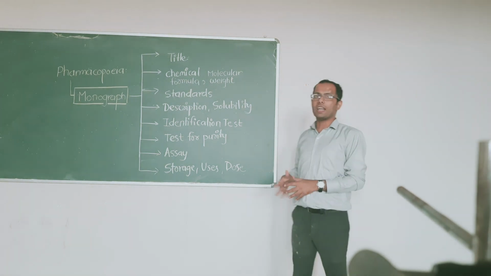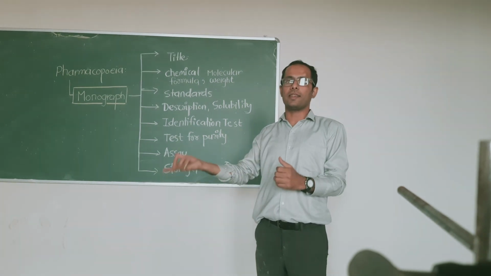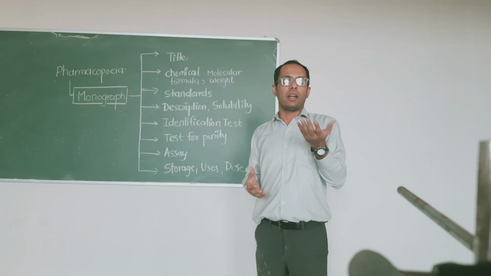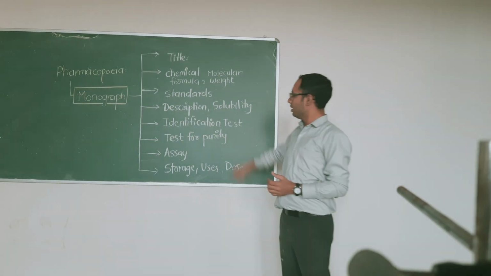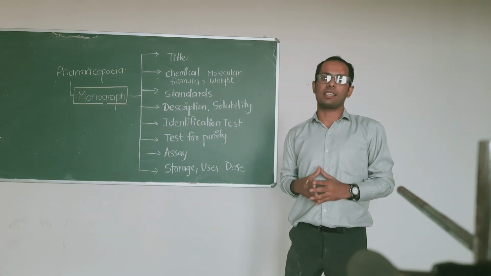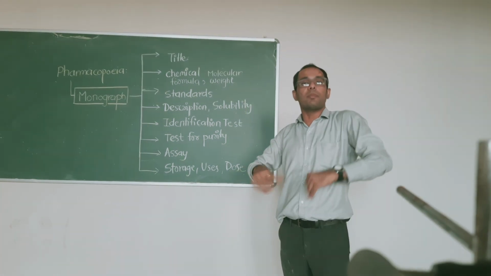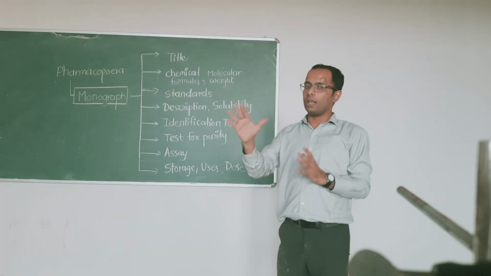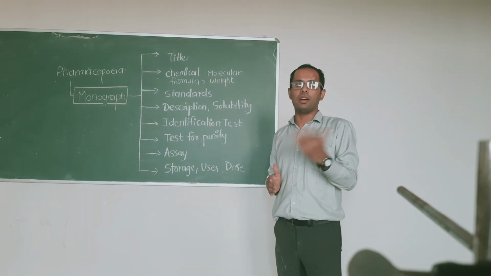Next, the identification test. This is for a chemical compound, if you want to identify whether this is the exact chemical that is present or not. Suppose there is a drug called diclofenac. If I want to check whether it is diclofenac or not, the identification test will be given in the monograph. Tests for purity. These are a set of tests which give you information about the impurities which may be present in the compound. So this is the description of all the tests that you can perform to check the impurities which may be present in the compound.